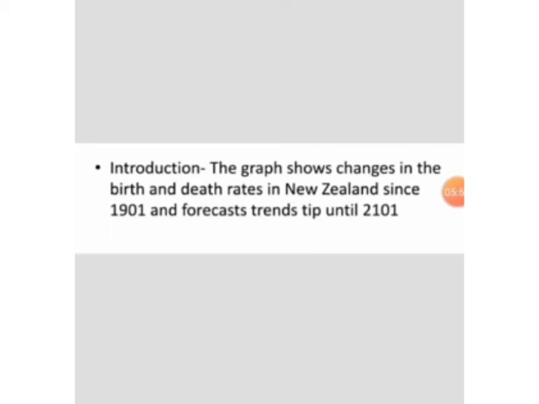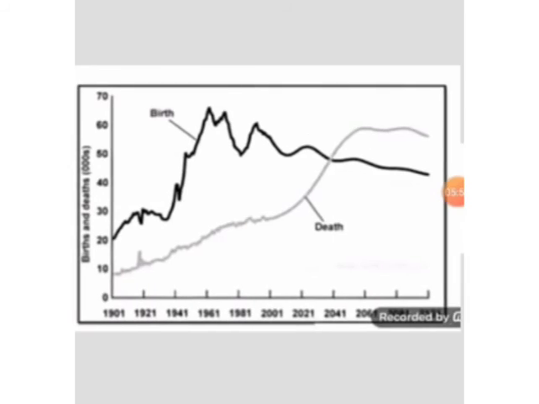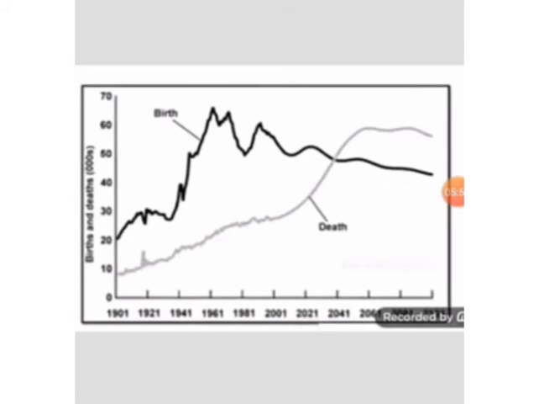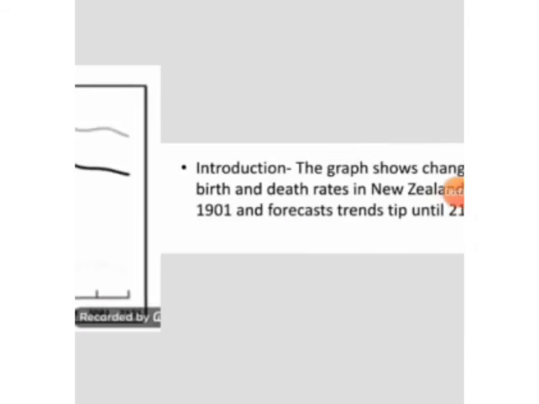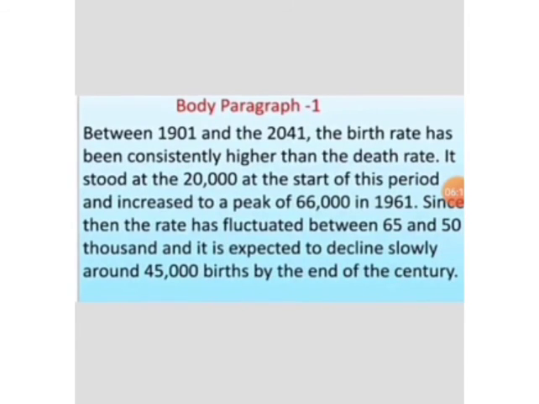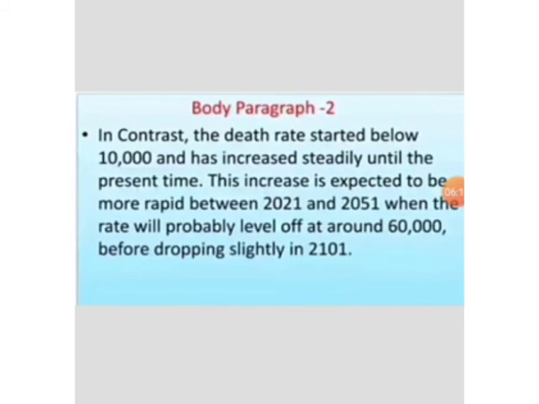The body part should take more than one paragraph, because by seeing the graph again, you can see that the comparison is between the birth rate and death rate. So for the body part, we can give two paragraphs. The first body paragraph should be about the birth rate, and in the second body paragraph we deal with the death rate.